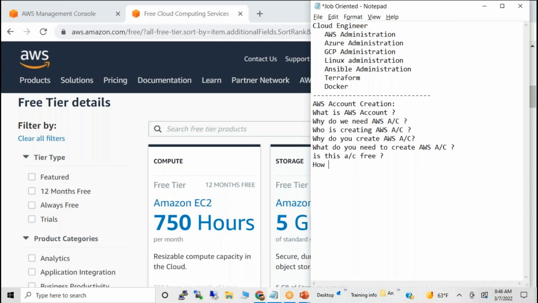How much do they charge? So $1. That is one more important thing. Now coming to how to create this AWS account.